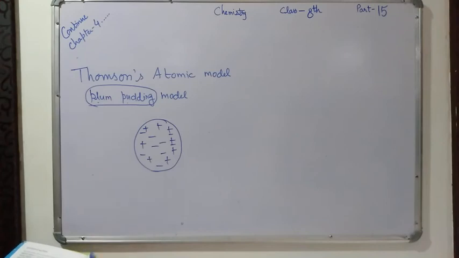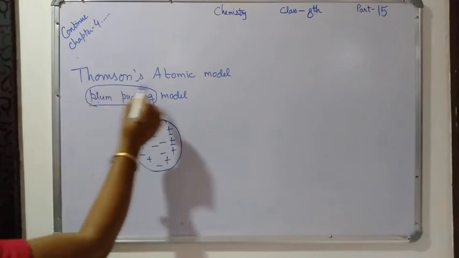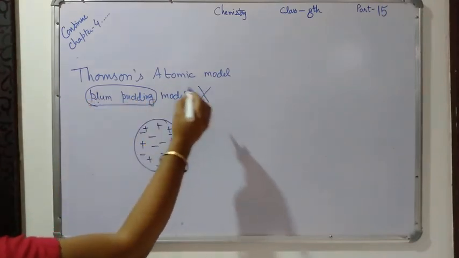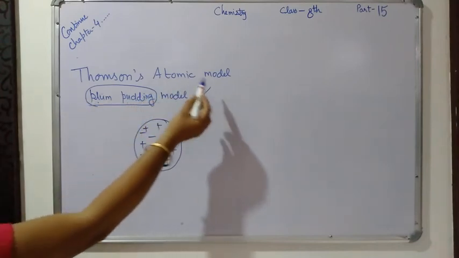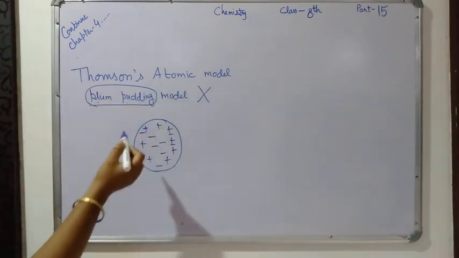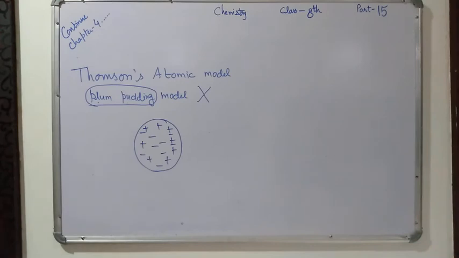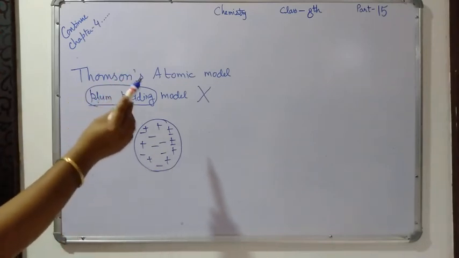This atomic model failed to explain several experimental observations about the atom, because so many experiments were not successful, so it was not accepted by the scientists. This is about Thomson's atomic model.